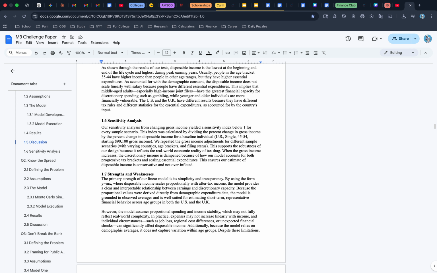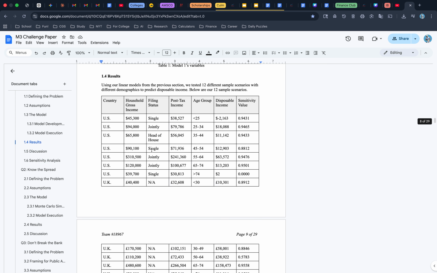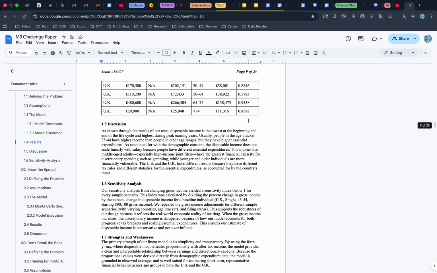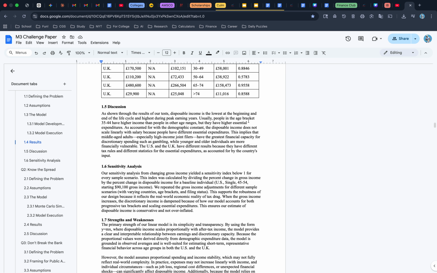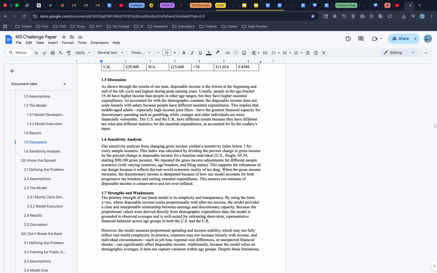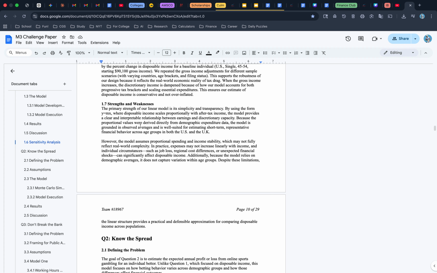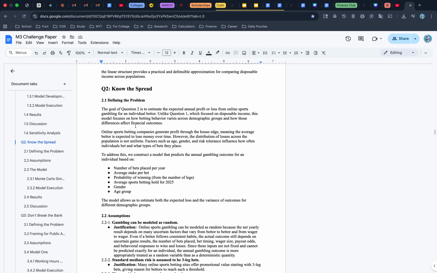And our sensitivity analysis was in order to test our model. So our sensitivity analysis was stated here, with our sensitivity value being higher than average. It was calculated by dividing the percent change in gross income by the percent change in disposable income for a baseline individual. So we repeated the gross income changes for different sample scenarios, and this helps test the robustness of this model. We will eventually do this again later. We explained our strengths and weaknesses, and then we move on to the second question.